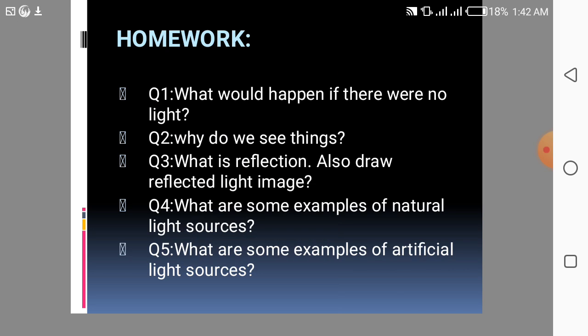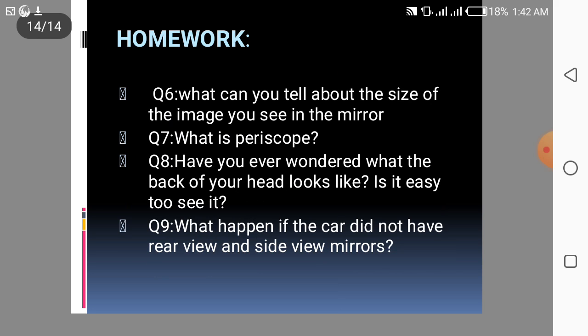Question 5, what are some examples of artificial light sources? Question 6, what can you tell about the size of the image you see in the mirror? Question 7, what is a periscope? Question 8, have you ever wondered what the back of your head looks like? Is it easy to see it? Question 9, what happens if the car did not have a rear view and a side view mirror?